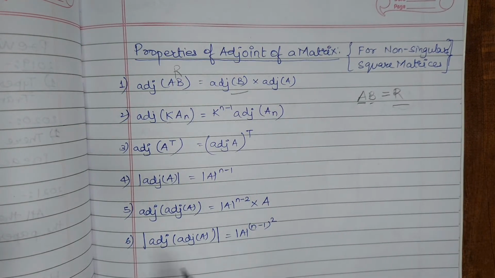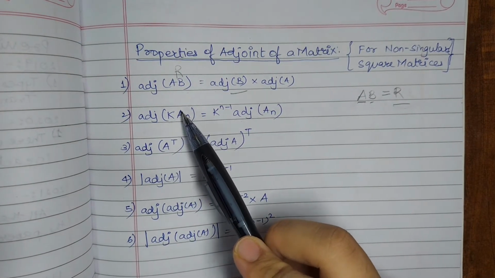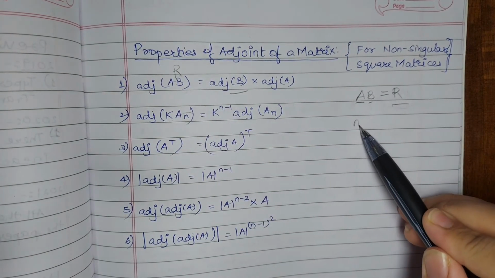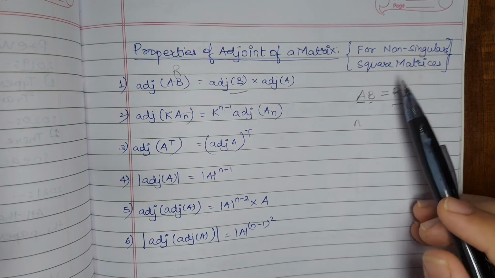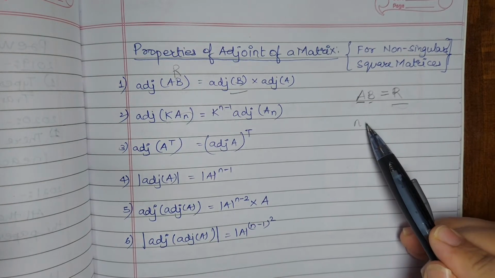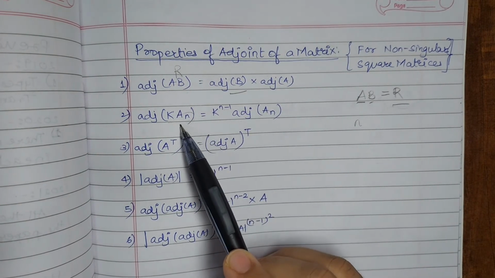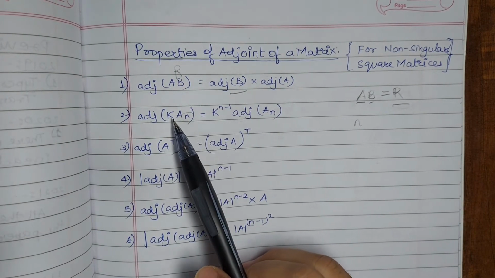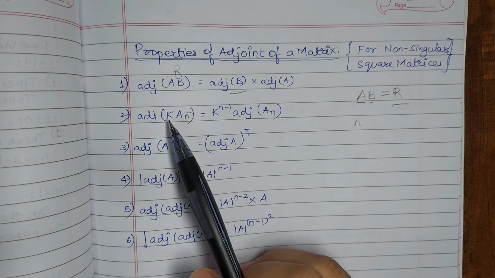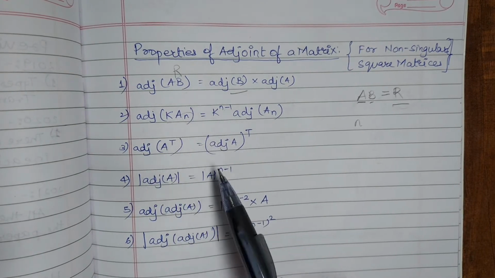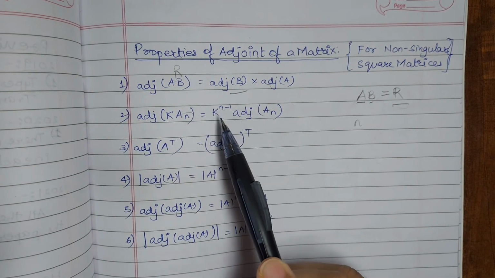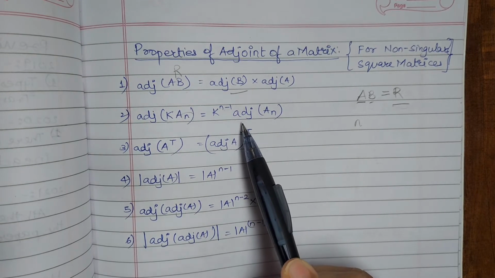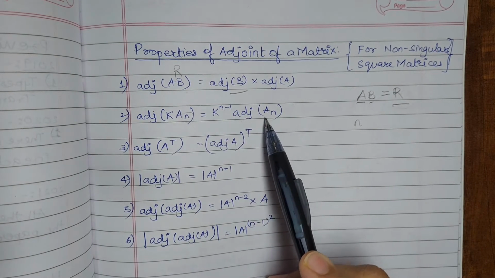Okay, so the second property is: if any matrix A whose order is n, so here n is the number of rows and number of columns. Since it is a square matrix, the number of rows and number of columns would be the same. That is why it is represented as n. So if matrix A is multiplied with a constant k and then we have to find the adjoint, it's better that we take the constant out, k raised to the power n minus 1, and then multiply it with the adjoint of the A matrix.